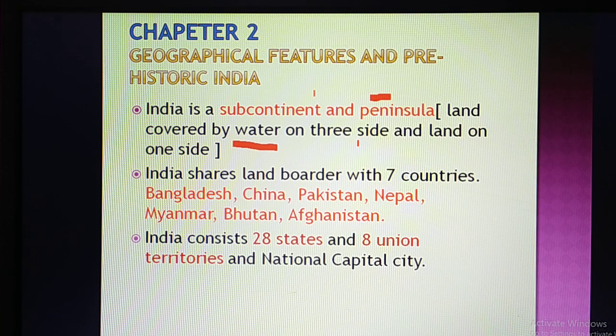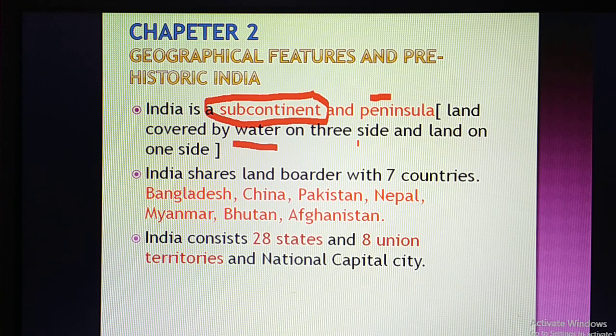Now come to the point, how India is called a subcontinent. India is called a subcontinent because whatever physical features we can identify in order to make a landmass a continent, all those physical features are available in one country, that is India. Because of this reason we call India a subcontinent.